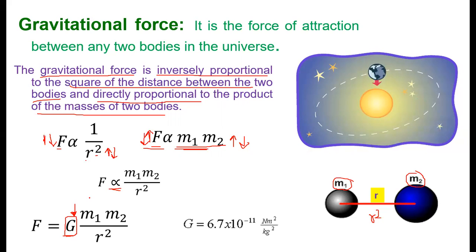The value of the gravitational constant is G equal to 6.7 into 10 to the power minus 11 Newton meter square per kg square. Thank you.